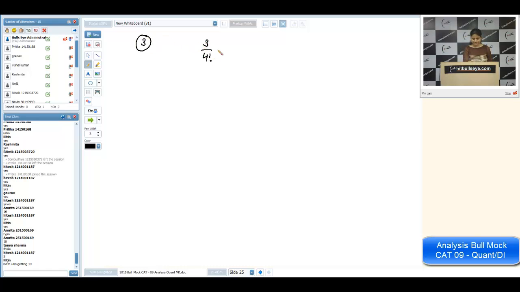Third question, easy one. 3 by 4 factorial, 4 by 5 factorial, 5 by 6 factorial. We know actually only AG series formula, or we can calculate the sum of infinitely many terms in either GP or AG. But this is a different type, so just manipulation.